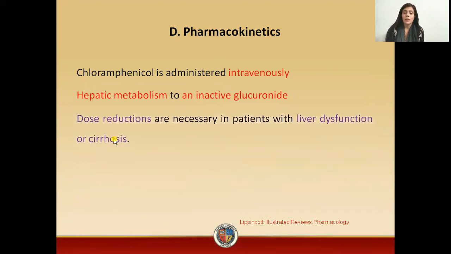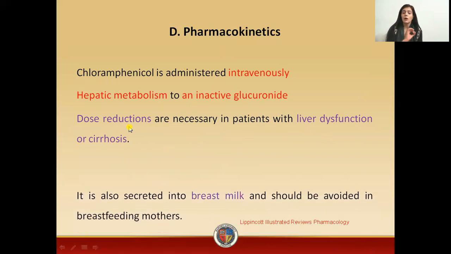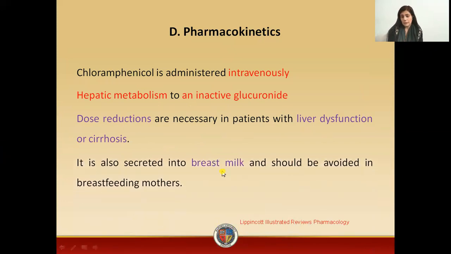Then what happens in the case of patients with liver dysfunction? As the drug is metabolized in the liver, in these patients we will just reduce the dose, because the patient is already liver compromised, has liver dysfunction, or is suffering from cirrhosis, and will not be able to metabolize the drug. Because of the accumulation of the drug, there are chances of drug toxicity. So if there is a necessity to give this drug, we will reduce the dose. Now, it is also excreted in the breast milk, and this is a toxic drug, so it should be avoided in breastfeeding mothers as well.